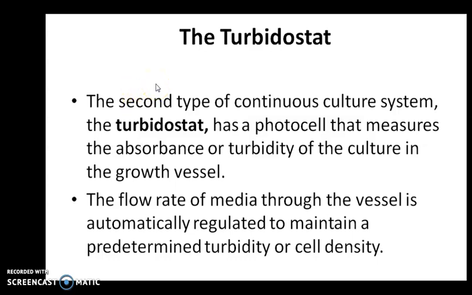Now let's see what's happening in turbidostat. The second type of continuous culture system is the turbidostat. It has a photocell that measures the absorbance or turbidity of the culture in the growth vessel. The flow rate of media through the vessel is automatically regulated to maintain a predetermined turbidity or cell density.